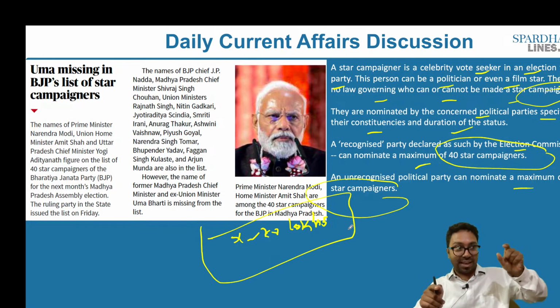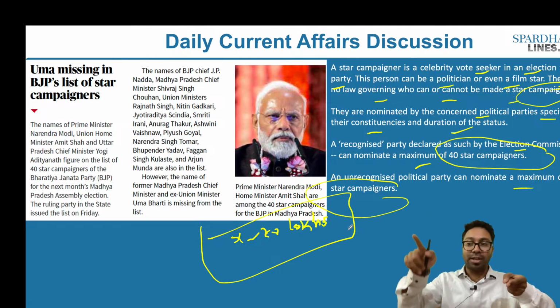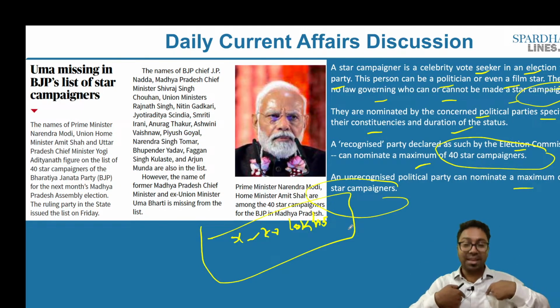So a star campaigner's travel expenses, his other expenses will not be added in a candidate's expenditure if that star campaigner speaks generally about the political party and its agenda and not in specific reference to me as a candidate.